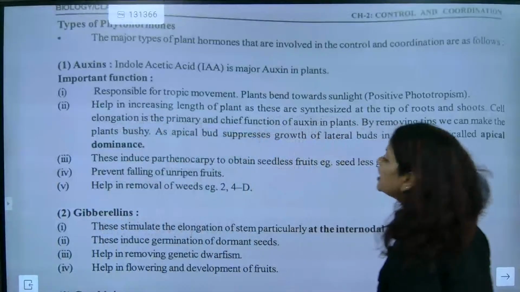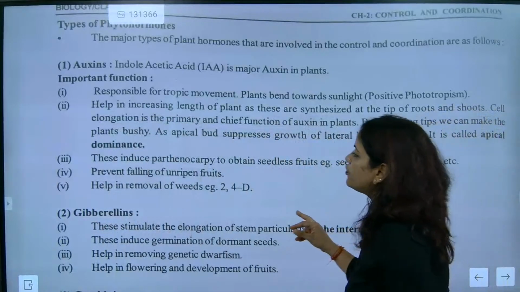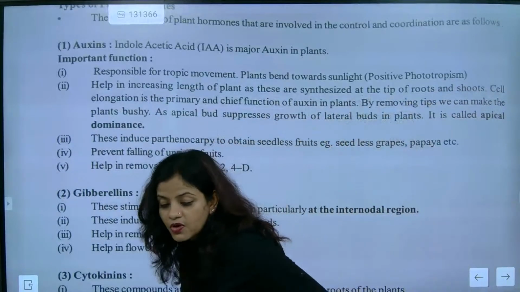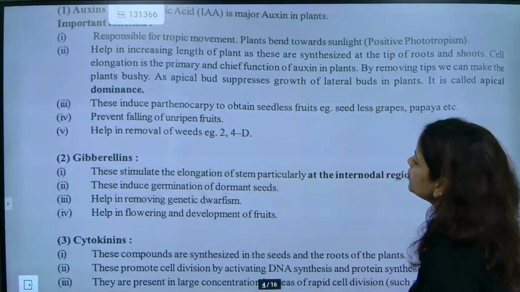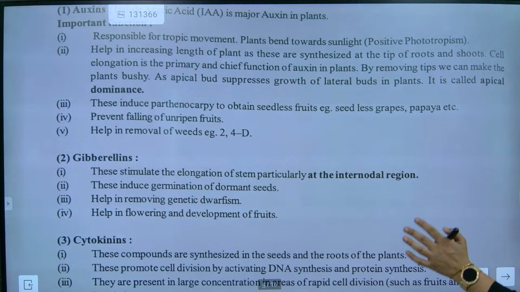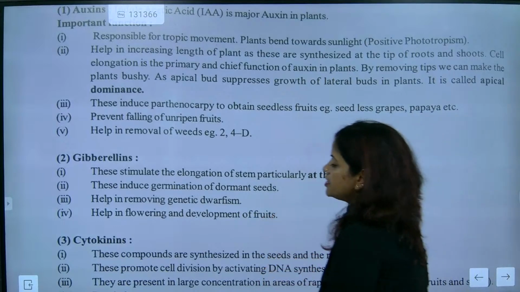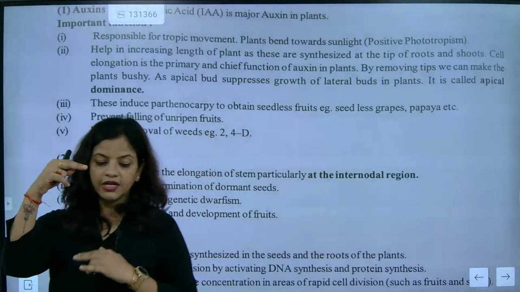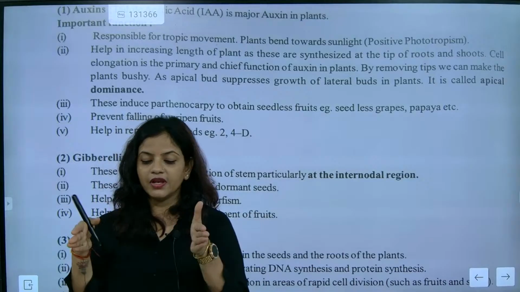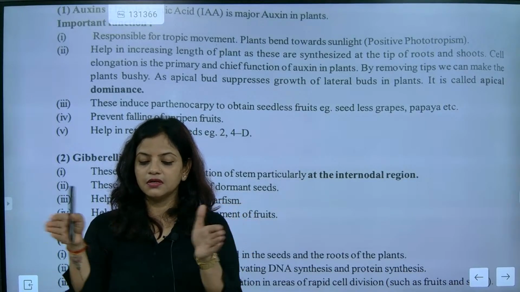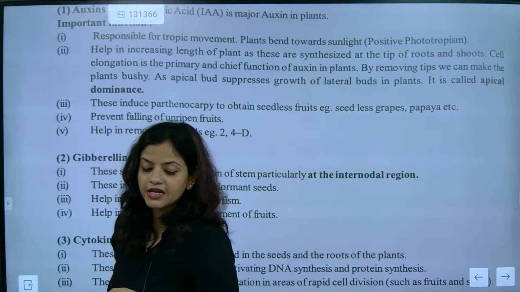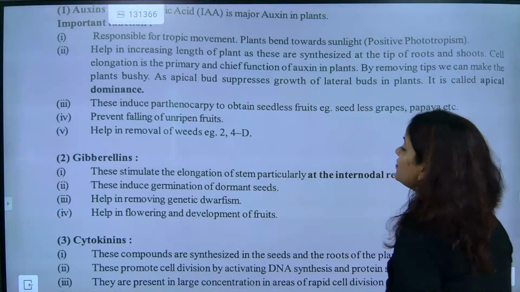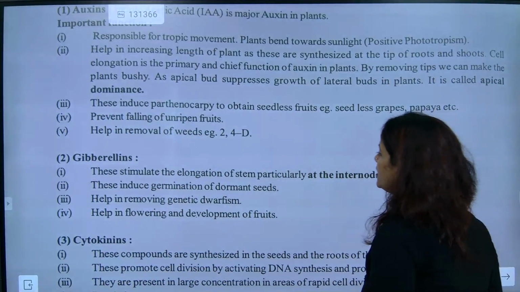Come on. So the next is, it prevents falling of unripened fruits. Next, it induces parthenocarpy. Got it? So now go for the next one, gibberellins. These stimulate the elongation of stem, particularly at the internodal region. You know that nodes and internodes are present. In between the region, the increment that will be done by which hormone? It is exactly done by gibberellins. Understood? And this induces germination of dormant seeds.